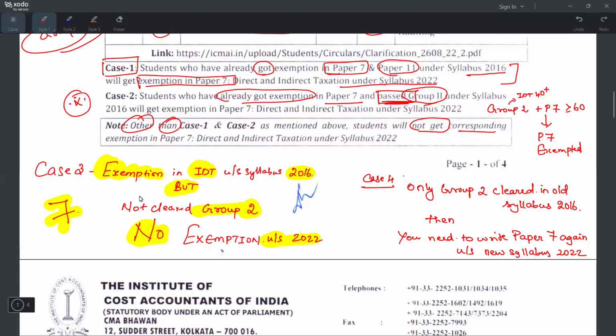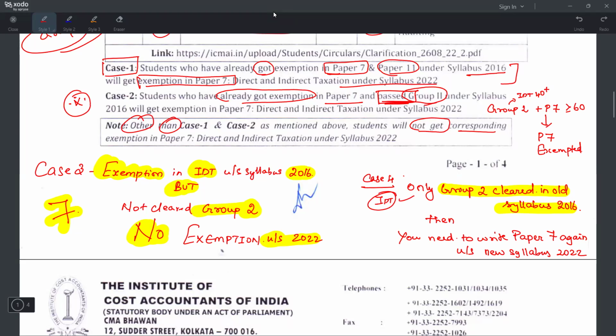Okay. Suppose you have cleared only group 2 in the old syllabus. You are not even appearing for group 1. Let's think in this way. From the date of registration till your last attempt, you are only writing group 2 or writing both groups and only cleared group 2. It means you have already cleared your IDT paper.